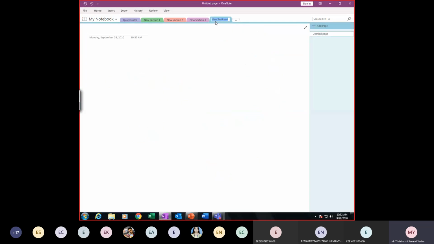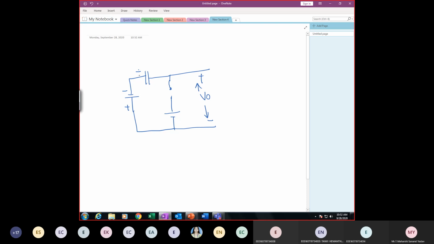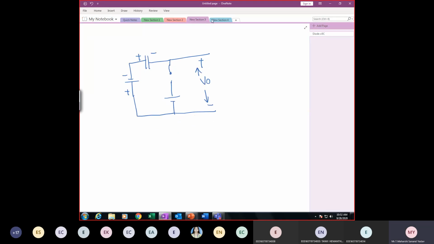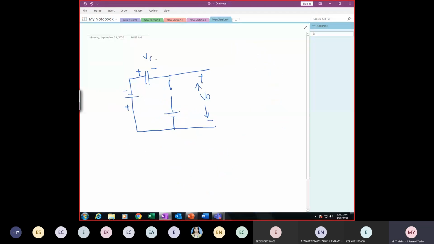Wait, let me draw again because you are getting confused. This is negative and positive. Here it is the capacitor. Here it is open circuited and here it is the reference voltage, here plus V. So this is nothing but V out. Once it is open circuited, there won't be any flow of current through it, whereas initially the capacitor is charged to plus and minus. So this is VC, this is VI. Now you tell me KVL.